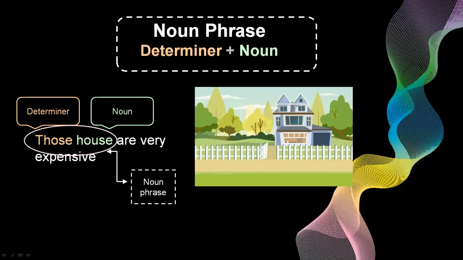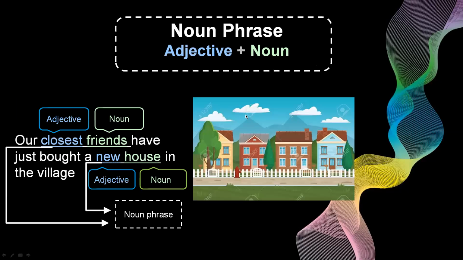Next, noun phrase, determiner plus noun. A determiner, for example, in this case: those houses are very expensive. So those houses is a noun phrase which consists of a determiner and a noun. Next, a noun phrase which is formed by an adjective and a noun.